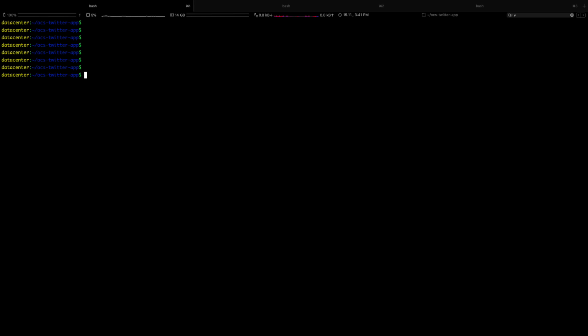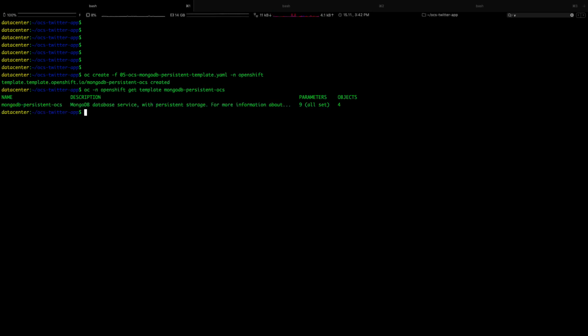The next step is to deploy the database service, which is MongoDB. So we'll create a template of OpenShift, and using the template, we will deploy a MongoDB service. Get the template? Yes, the template is there.